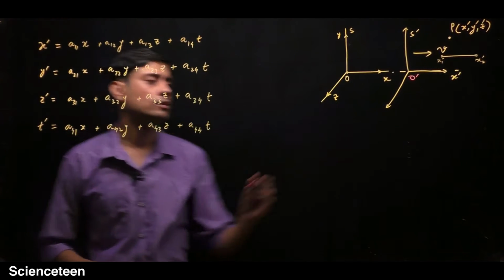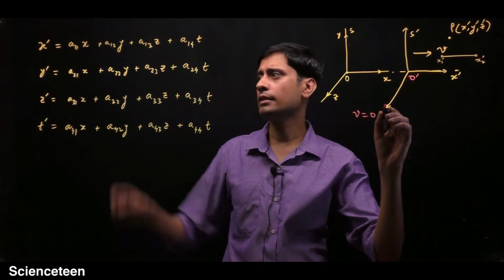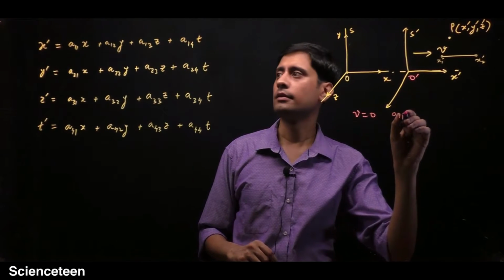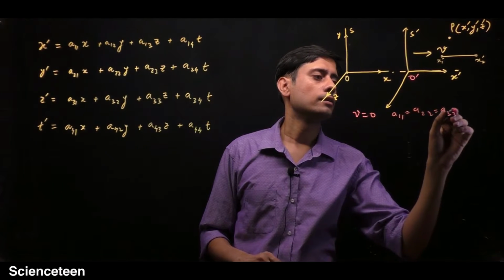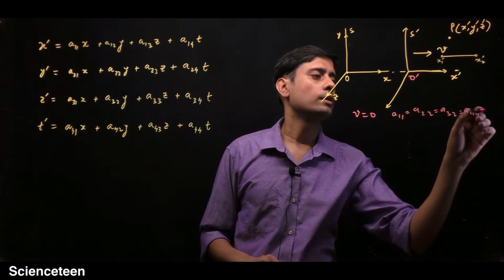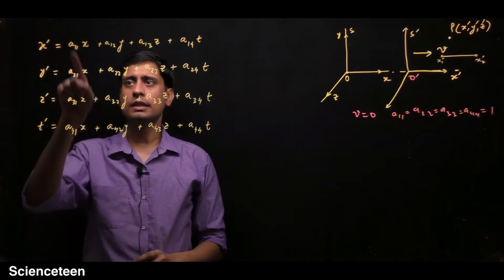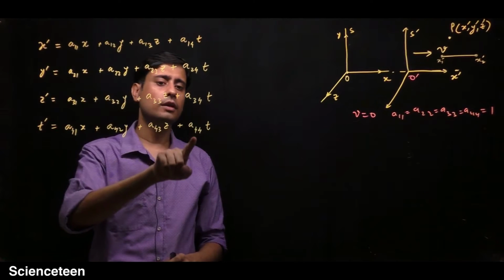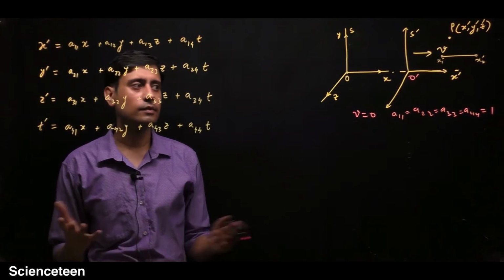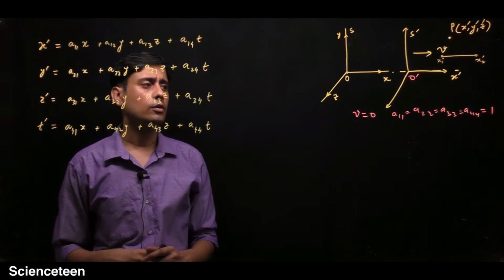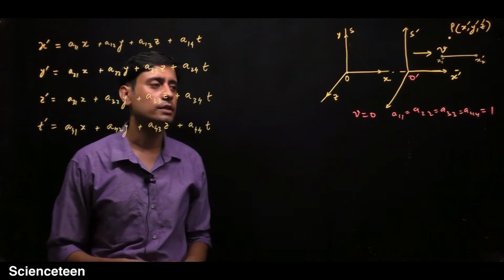If v is 0, then a11 is equal to a22 is equal to a33 is equal to a44 is equal to 1. t prime and t will be the same also. So these coefficients will be equal to 1 and all other coefficients will be 0, otherwise it will be wrong. Now this is one of the cases, when the S prime frame is not moving.